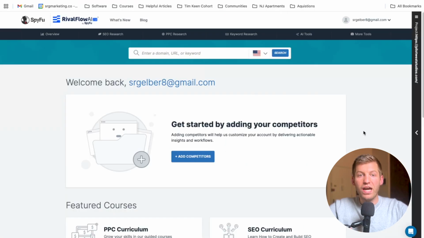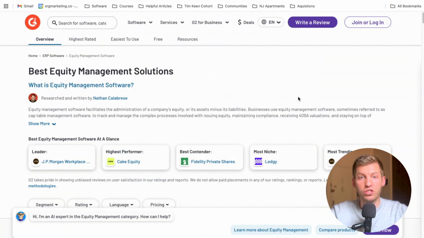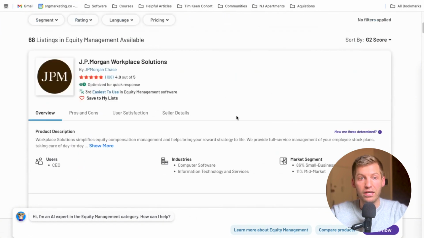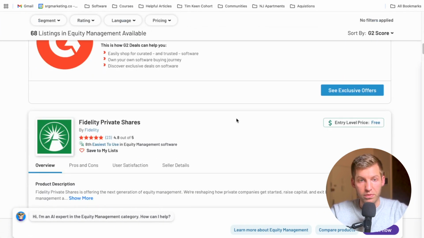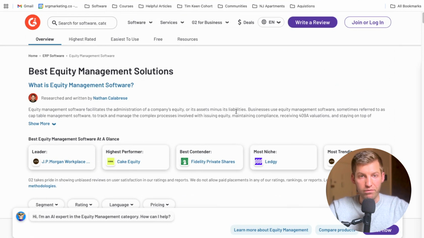bidding on. So to show you how to do this, I'm in SpyFu now, and I'm going to give you an example of a company I worked at called Diligent Equity. It's an equity management and cap table solution for startups and investors. The first thing I did when I tried to do keyword research for this Google Ads strategy was go to their G2 review page, and I saw that all their competitors were showing up on this page. Review sites are a gold mine for finding high intent keywords.